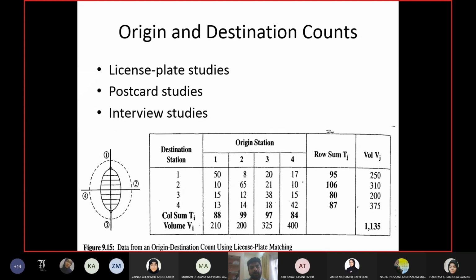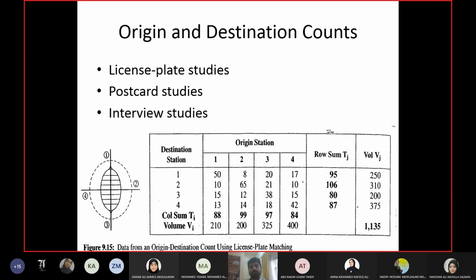After you get the data, you will prepare an origin destination matrix, which you can see here, the table which you see here. It's an origin destination matrix, or OD matrix. This matrix is prepared for an area which has 4 zones, 4 regions. So there are 4 areas from which you can come out or in which you can go in.